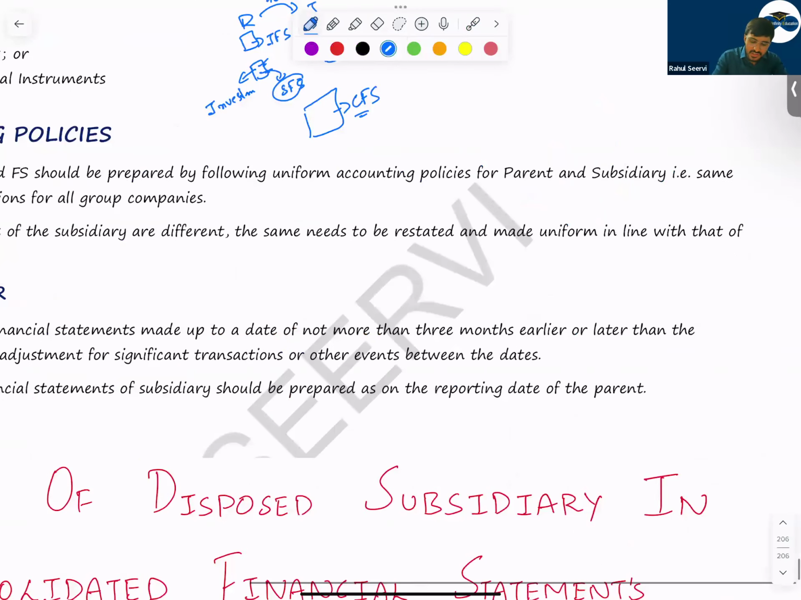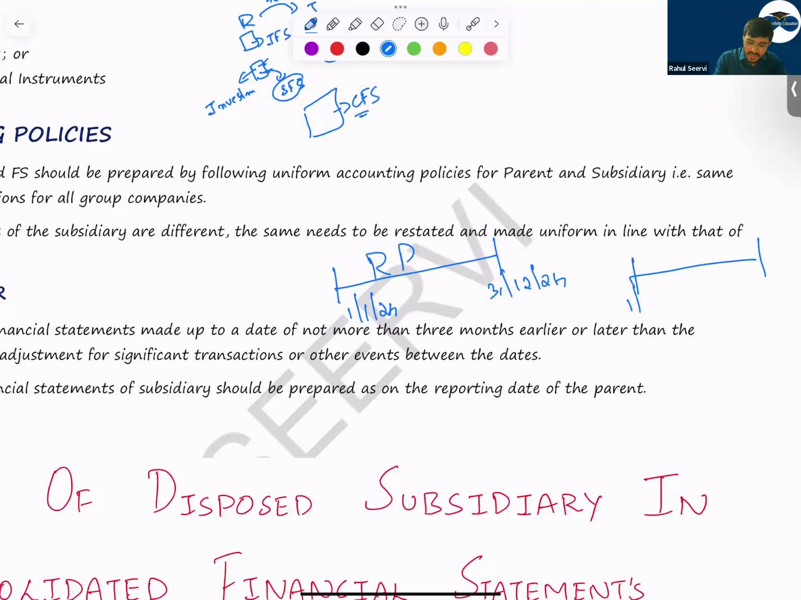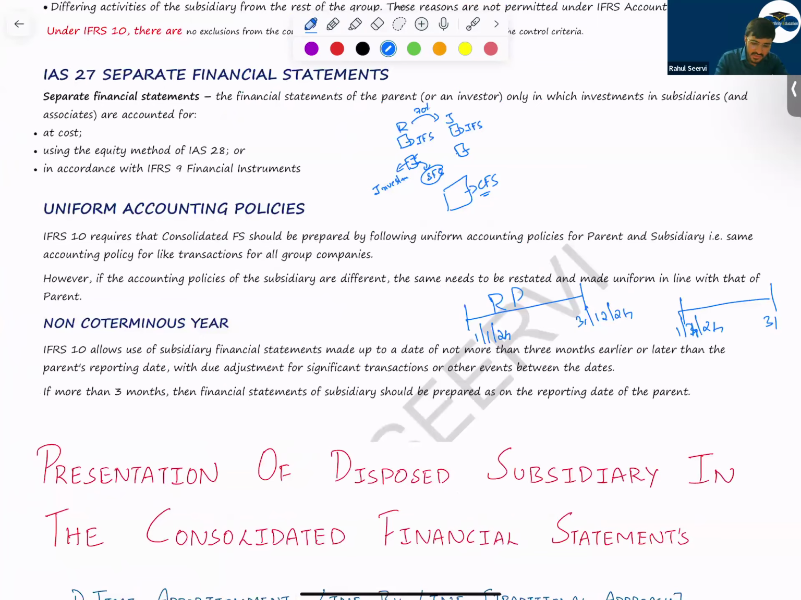The financial year or the reporting period for the parent company is different from that of the subsidiary company. In that case, say the parent company prepares its balance sheet for 31st Jan, but the subsidiary company is preparing from 1st April. So it creates an issue. That is a 3-month difference. So now, what does the standard say?